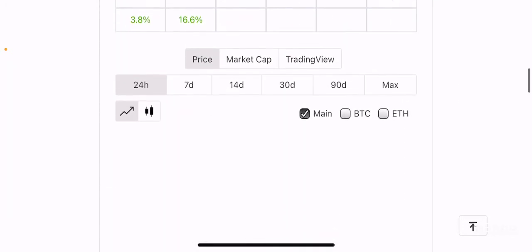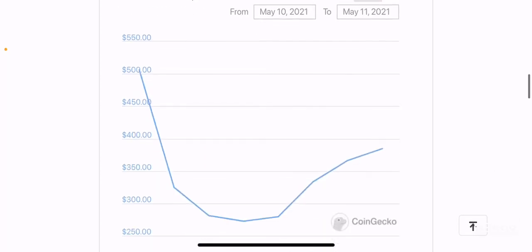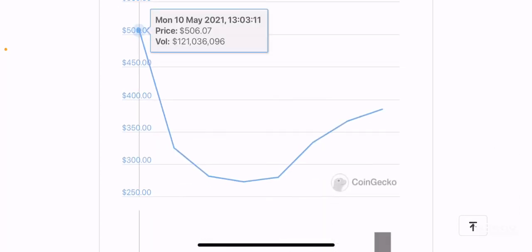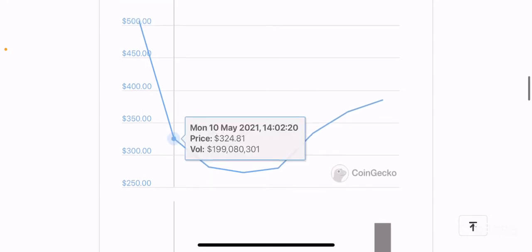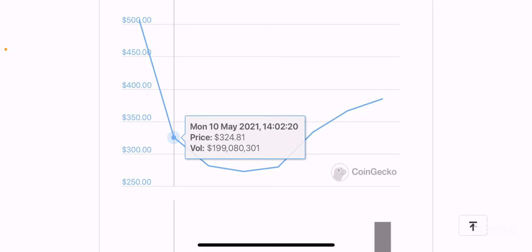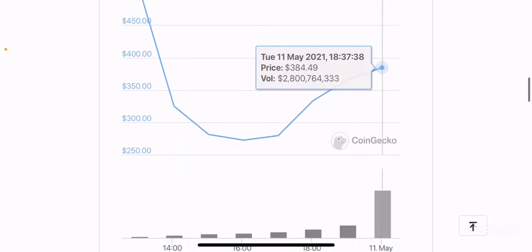If you take the charts, for example, you can clearly see that this token was initially trading at $506 per token, and it was steeply declining, just like any token that gets a recent listing on Binance or some other big exchanges, because people who receive this token start dumping.